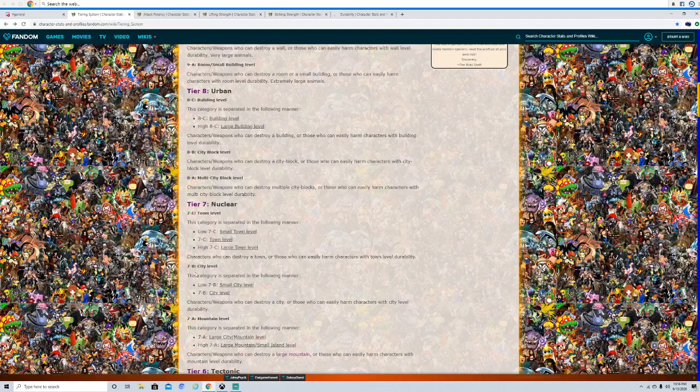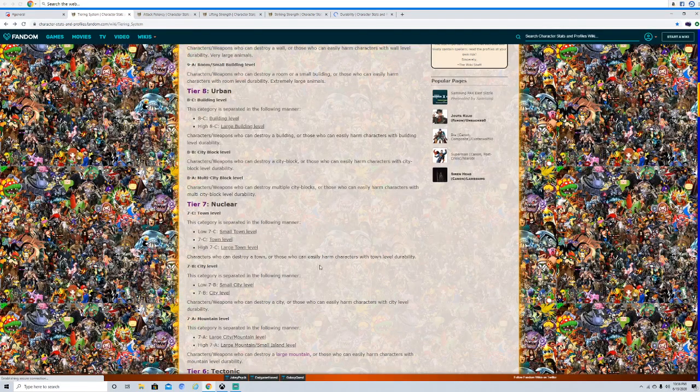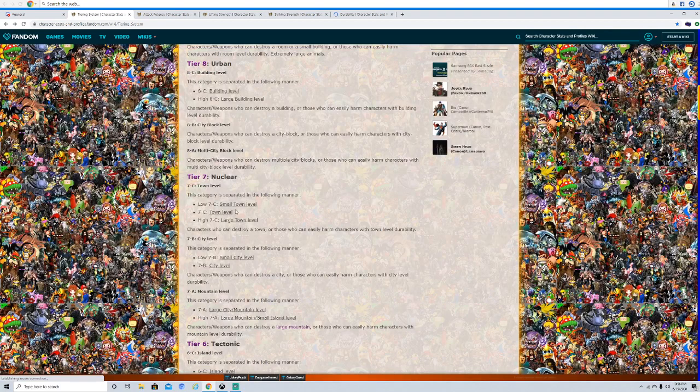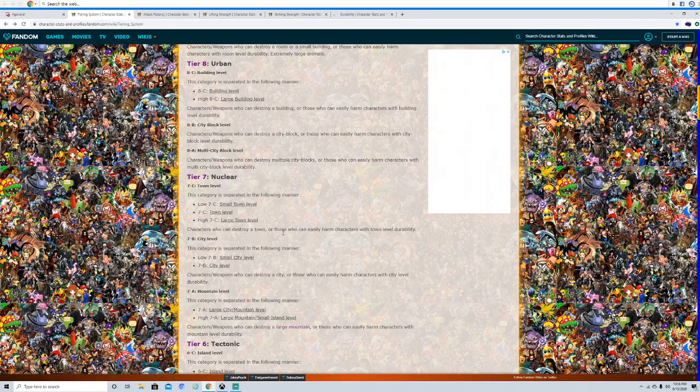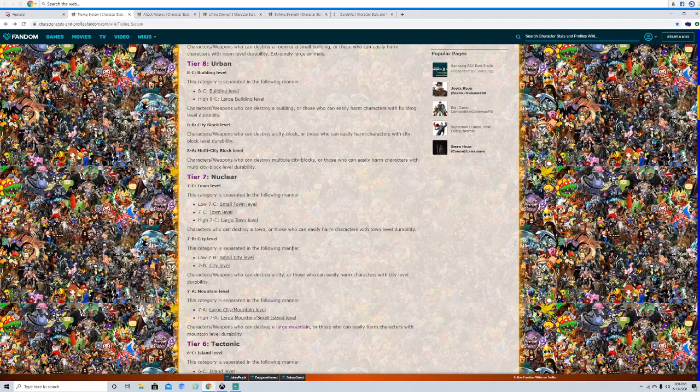Probably higher, but I haven't really seen anything above Large Town for base Midoriya. Not even getting to the higher forms of One for All, Todoroki, or Bakugo. So, city level, big difference between large town and city level. City is a massive difference above large town. Essentially, this is where the scaling starts to become a little nutty, at least in regards to the planetary tiers. So, whenever you can level cities, this means you can level places like essentially New York, right? Or you can level places like, I don't know,